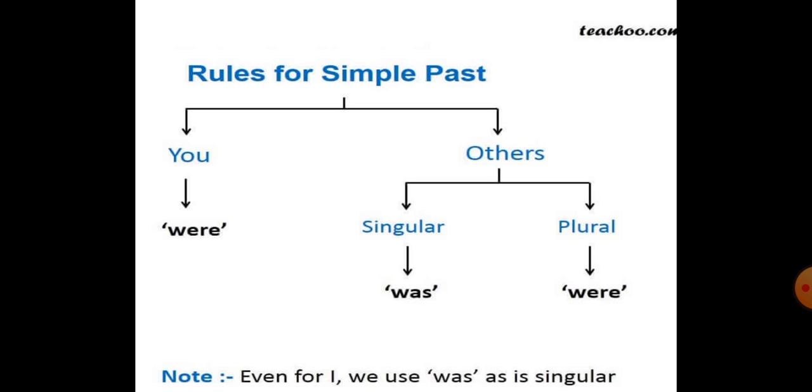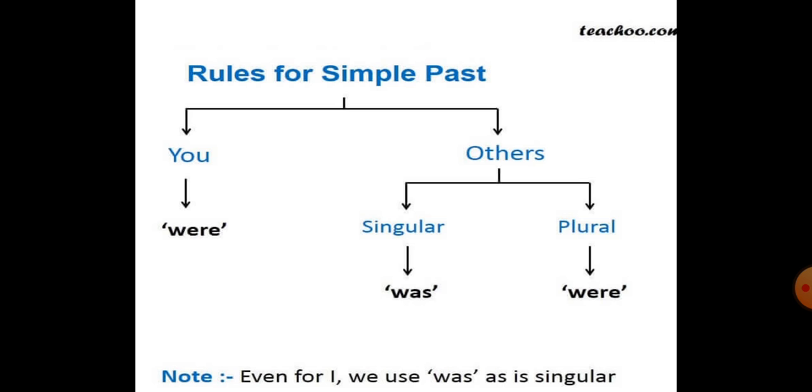Now these are the rules for simple past. As you all know, with plural we use were, and with singular we use was. But again here are exceptions.